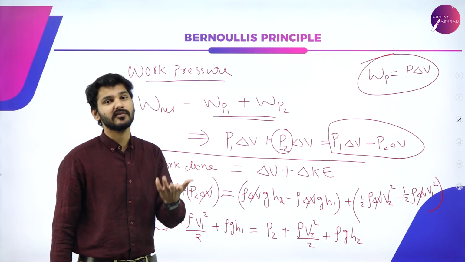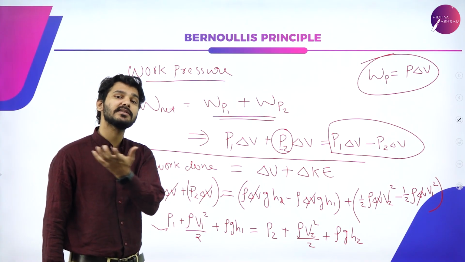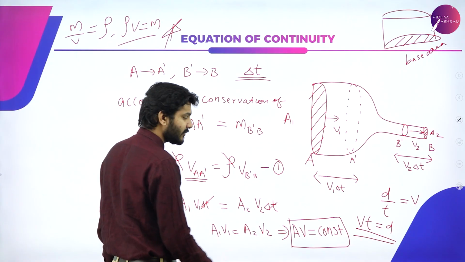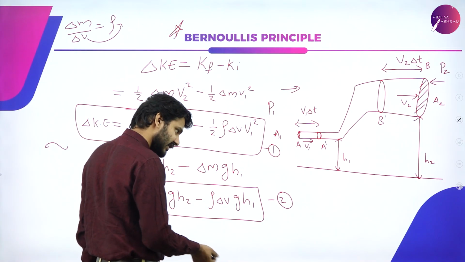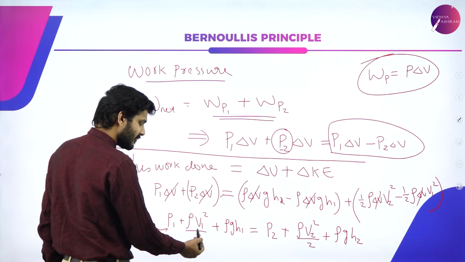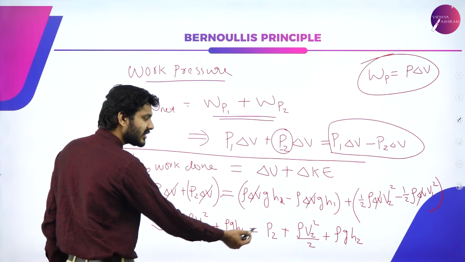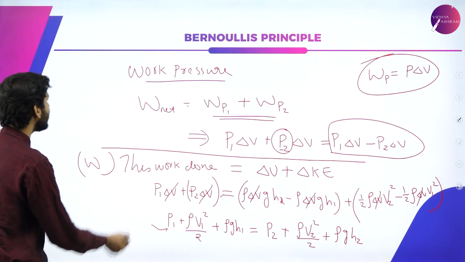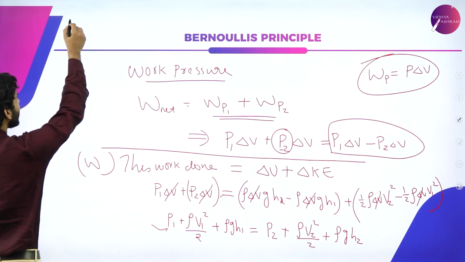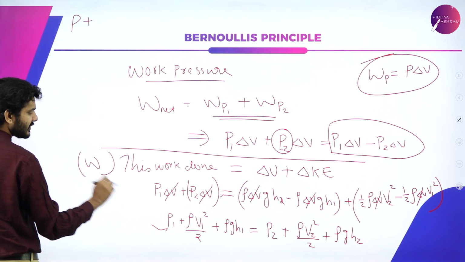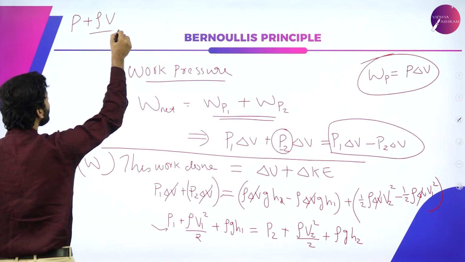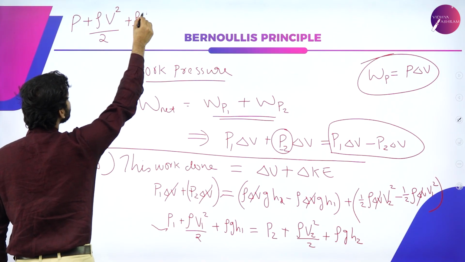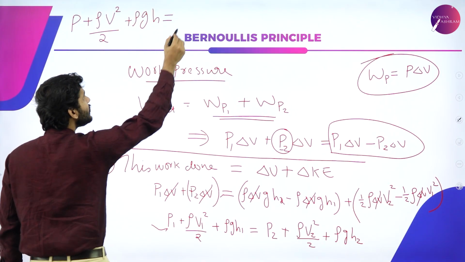That is similar to A1 V1 is equal to A2 V2, or simply A V is equal to constant. In this particular equation, A1 V1 is equal to A2 V2, that means A V is equal to constant. Similarly, here also P1 plus rho V1 square by 2 plus rho g h1 is equal to P2 plus rho V2 square by 2 plus rho g h2, which means in general we can state that P plus rho V square by 2 plus rho g h is equal to a constant.